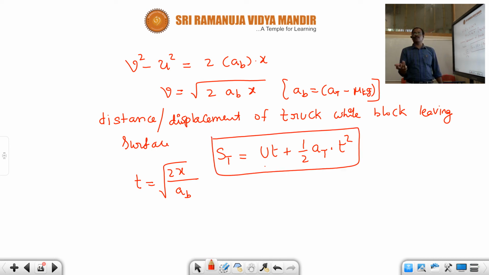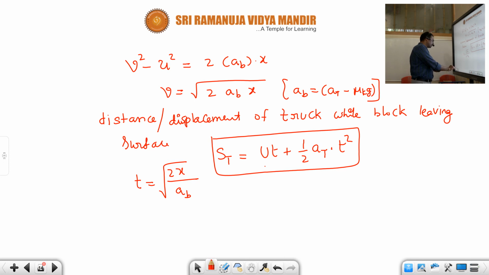Sometimes they will ask what is the relative velocity of the block and truck while leaving the surface of the block. The time also you can put in the relative motions. Once you get the acceleration of the block, everything you can find automatically using kinematic equations, all the parameters of the motion of the block. I hope you understand what is given in this part.